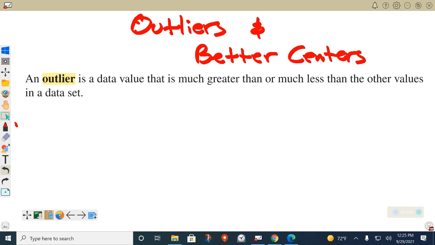An outlier is a data value that is much greater than or much less than the other values in the data set. Think of the word outcast. It's someone who's like not normal, just out of it.